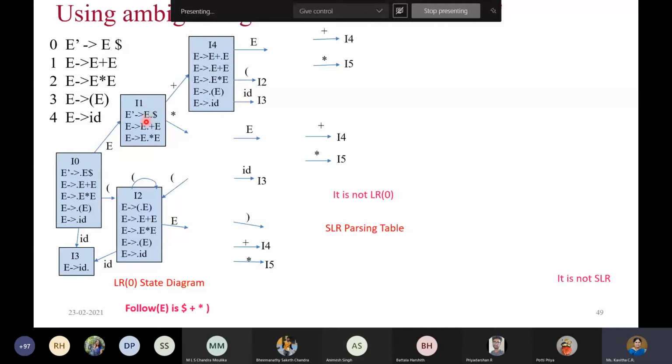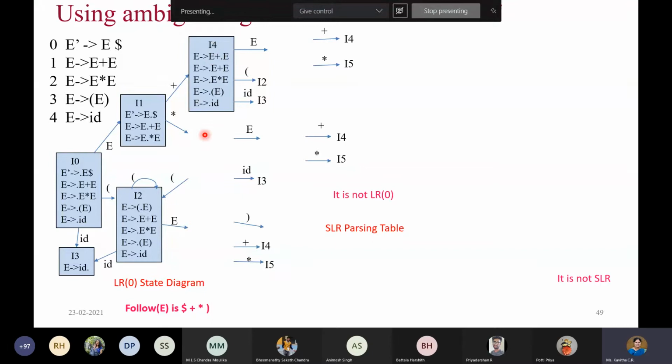In this, the first rule, anyway, we are encountering dollars, so we don't have to do anything. But in the next rule, we have plus to be read. So read plus and move the dot operator, and it is labeled as I4 now. After moving the dot operator, again we get something to be expanded. So dot E appears, therefore E is expanded. When you expand E, all the rules related to E will be written down here. So that will be the end of this state.